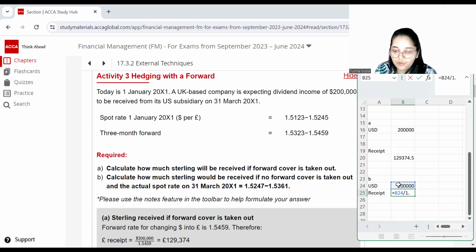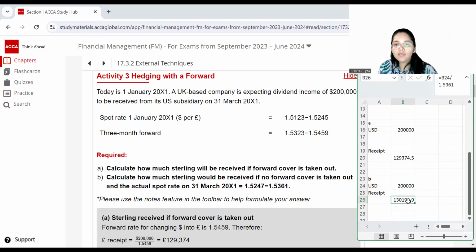So I'll show you using both of the rates. 1.5247 is the first rate. Second rate is 1.5361. So obviously dealer wants to give you lesser money. So lesser money is the second option. So you erase this one and this becomes your receipt.